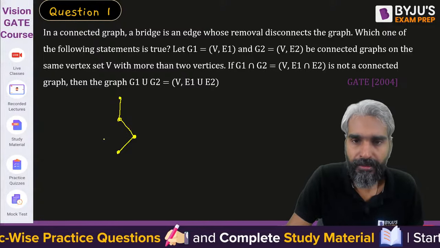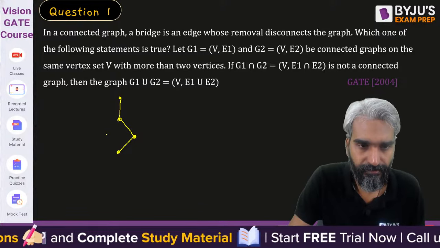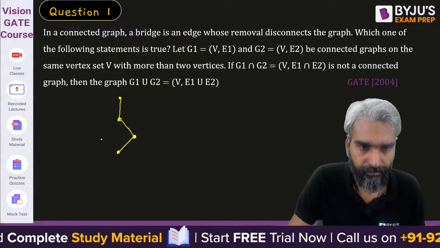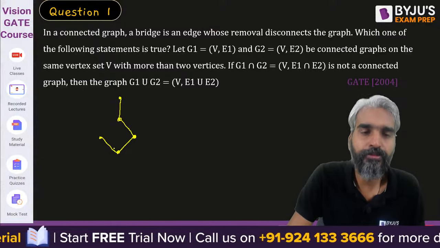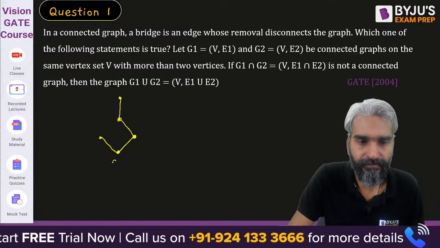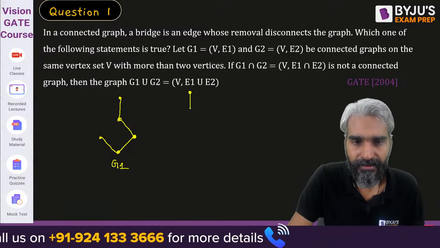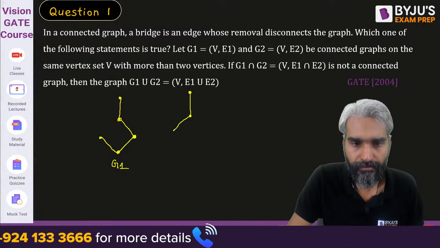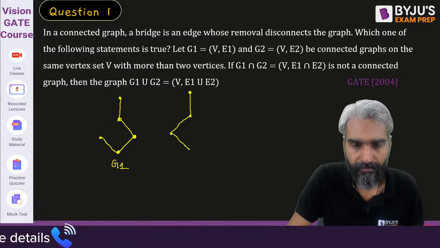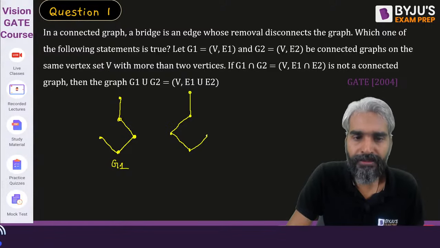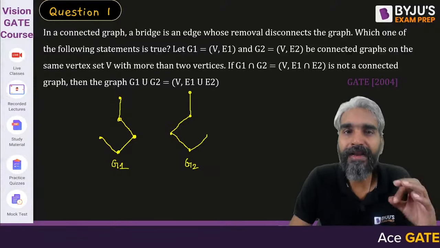But I need to make sure that the intersection is disconnected. Let's assume that this is your graph G1, whereas this is your graph G2. Both G1 and G2 are connected? Yes, sir, G1 and G2 are connected.